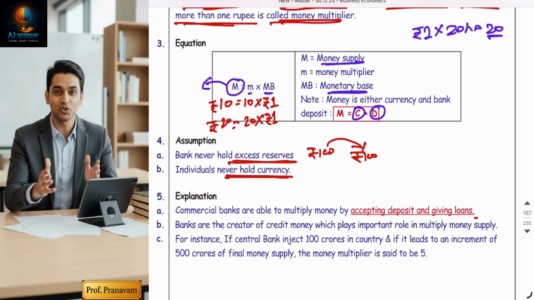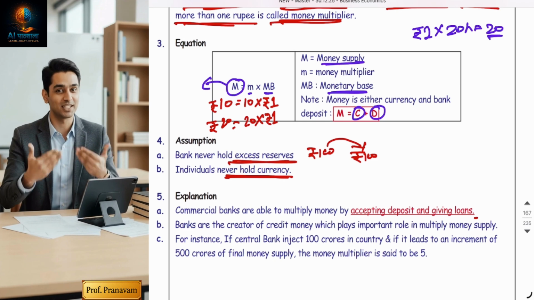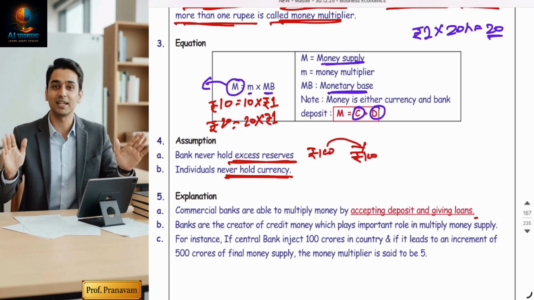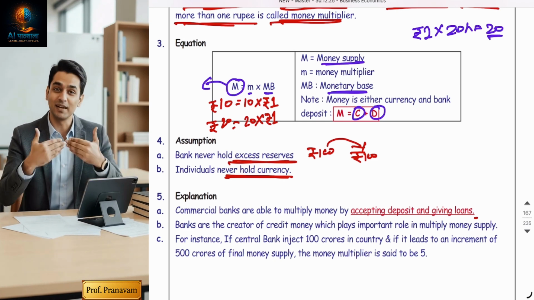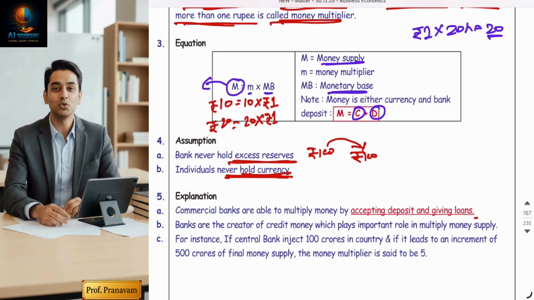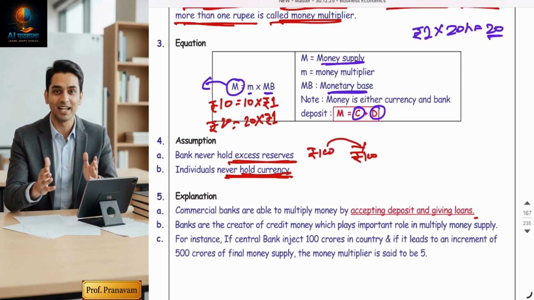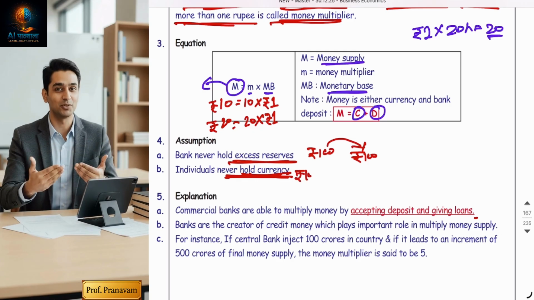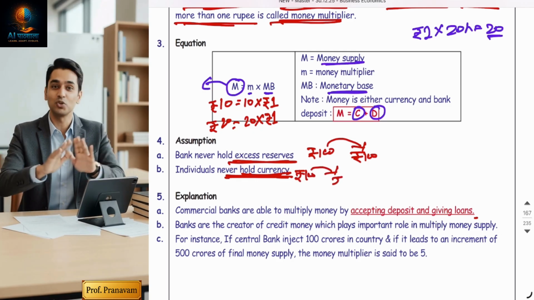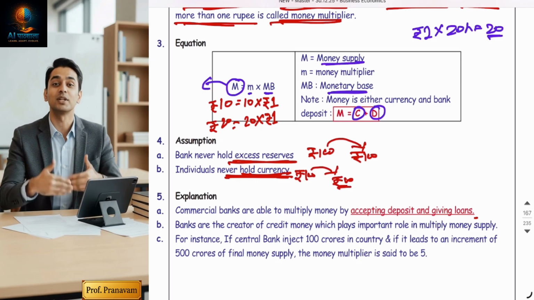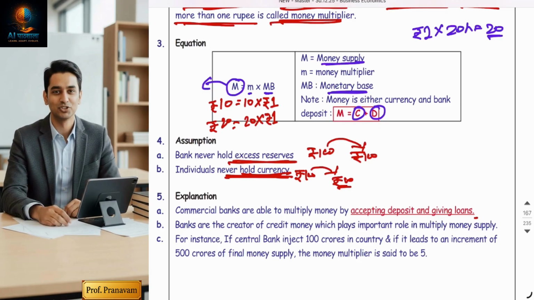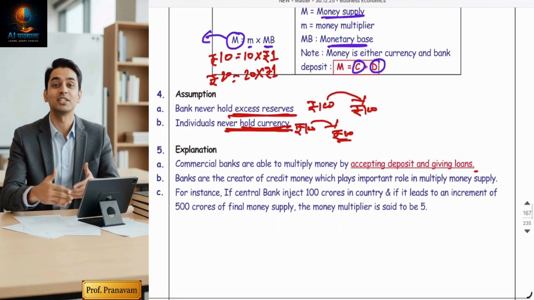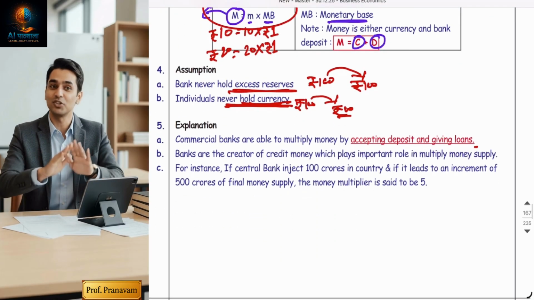So if you're keeping 1 rupee in your pocket, you are actually creating a shortage of 10 rupees in the market, because that 1 rupee plays the role of 10 rupees. So here we are assuming people are not holding any currency. If they have 100 rupees, the entire money is in the bank only. Fine. So these are the two assumptions, and on the basis of these two assumptions, this formula has been created.